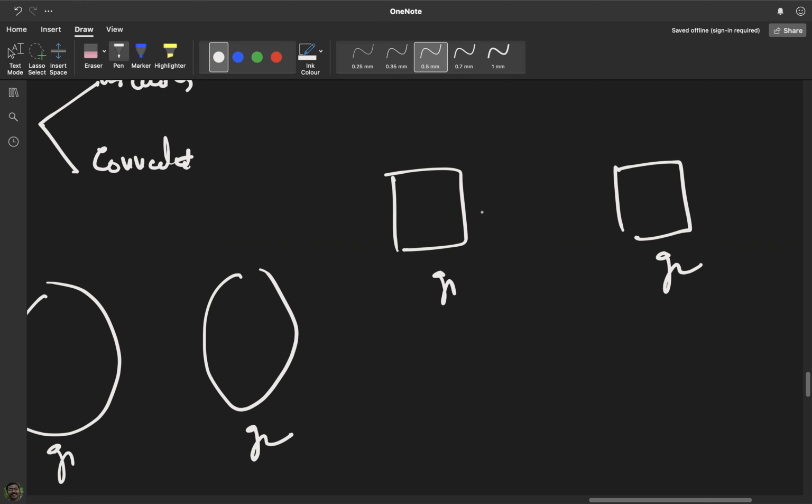Now what I'll do is take two vertices here. Suppose there is a vertex V1 here and a vertex V2 here. They belong to the two different components, and you can see that there is no path between V1 and V2. So they belong to two distinct components.